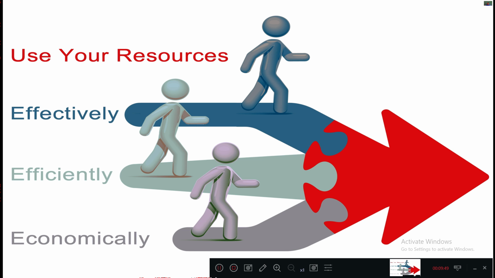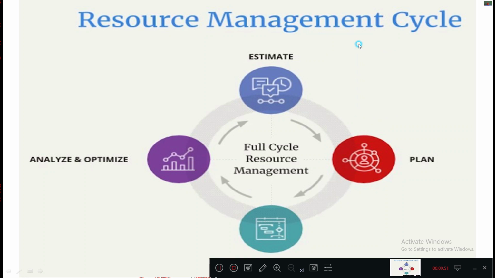Okay, and moving on to the next part, that is the resource management cycle. It's just for your general knowledge. So here in the resource management cycle, first we'll do the estimation of the resources, how much is required, and when it is required.